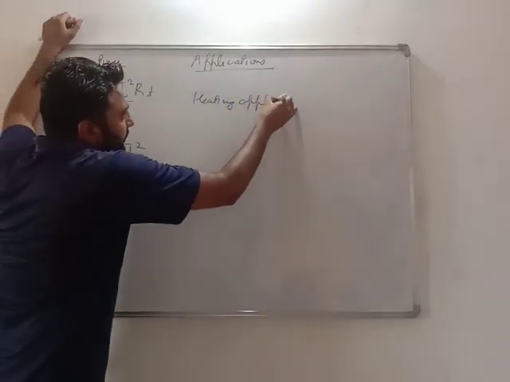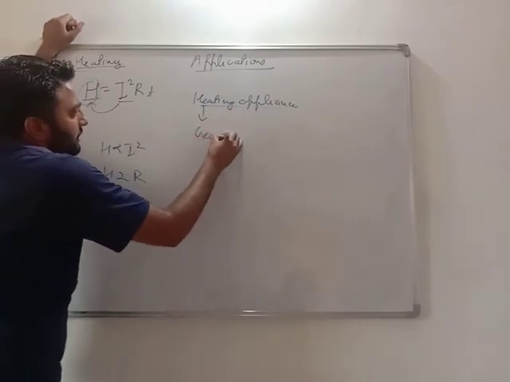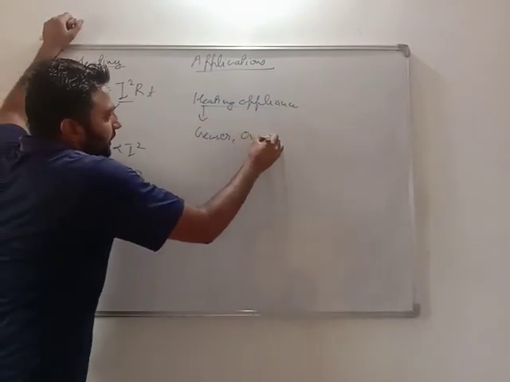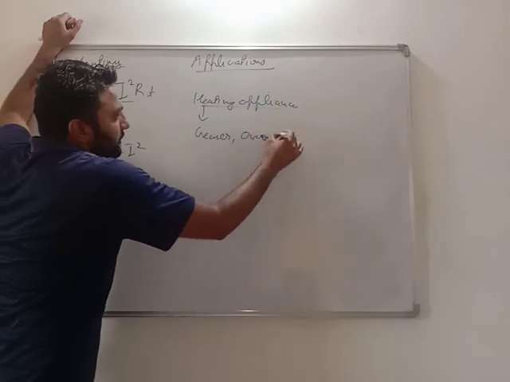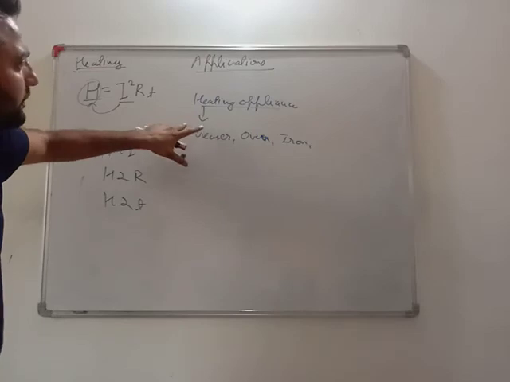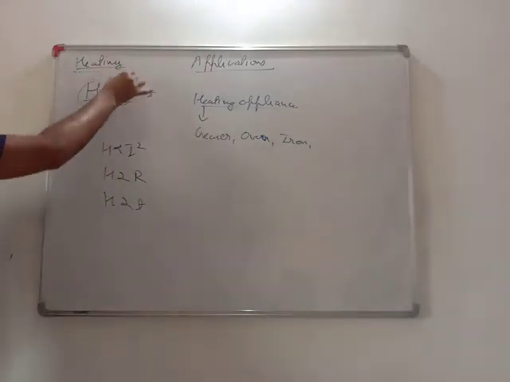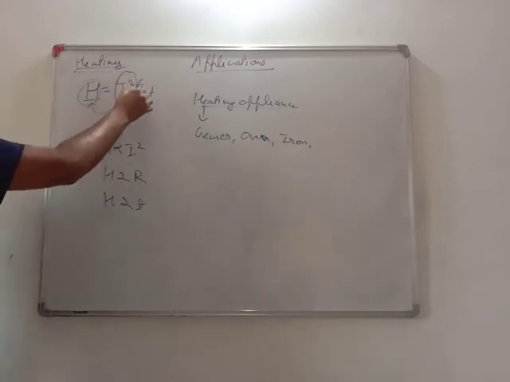Examples are geyser, electric oven, electric iron. These all things produce a lot of heating. Why? Because the current in them is large, and their resistance is large.